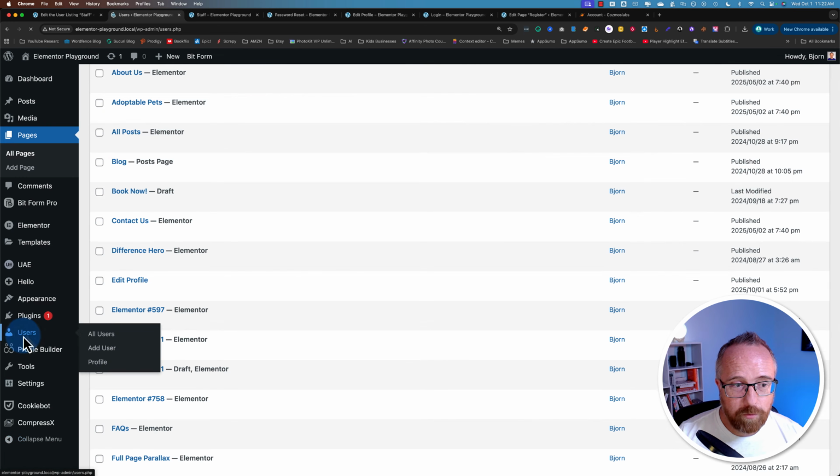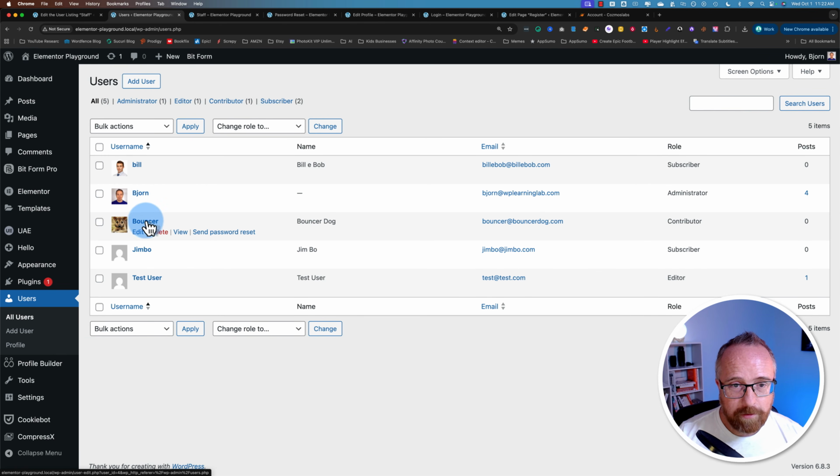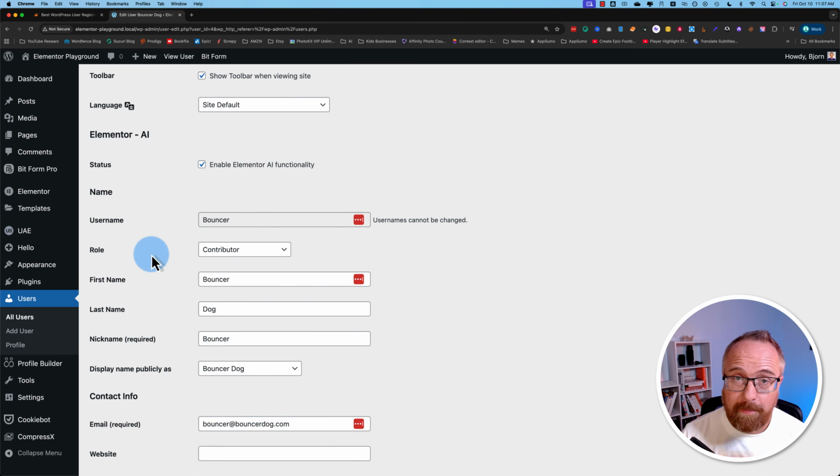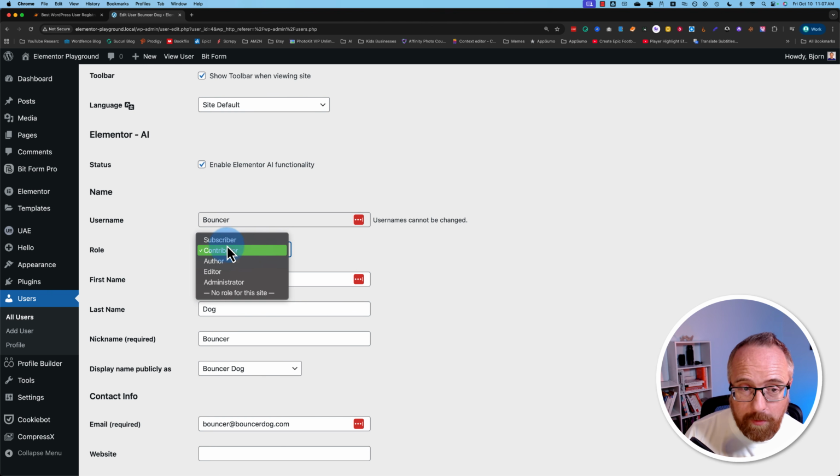To clean up your user profiles, go into your users list. Here's Bounce the Dog. I'm just going to edit this guy to be a subscriber, so he's not on that list. Something that could be really smart to do is have a user role dedicated to what you're working on with the profile builder. We have these roles by default with WordPress. If you have WooCommerce installed, there's some additional ones.